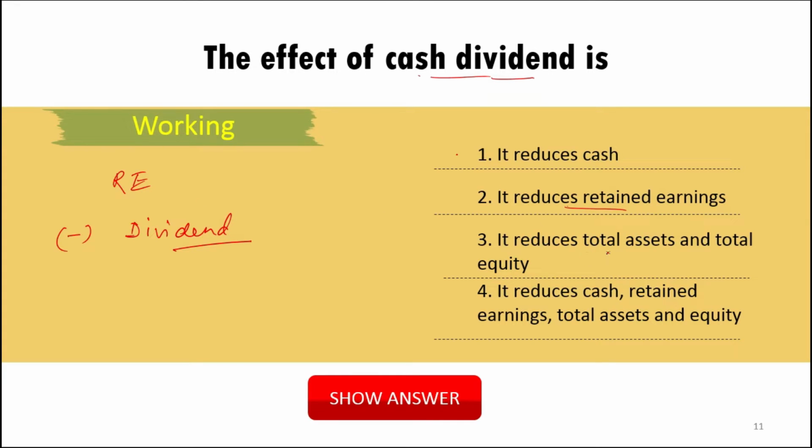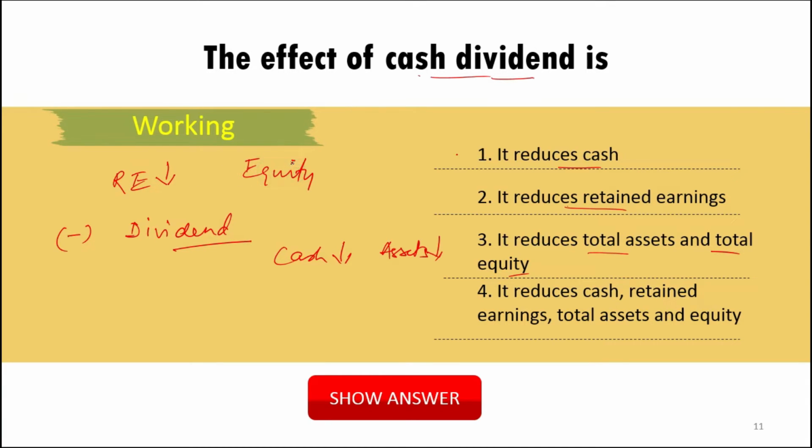Now, it will reduce total assets. Yes, of course, because if it is reducing cash, it means it is reducing the assets, because cash is a part of the assets. So if cash is reduced, asset will be reduced. It will reduce total equity. Yes, because if retained earning is reduced, it will reduce equity.